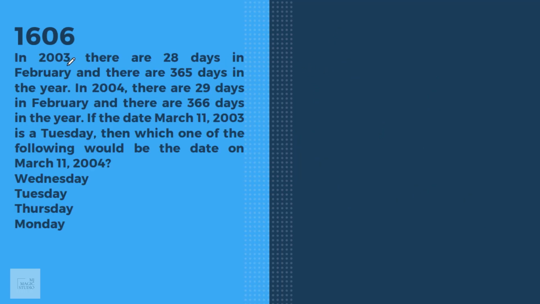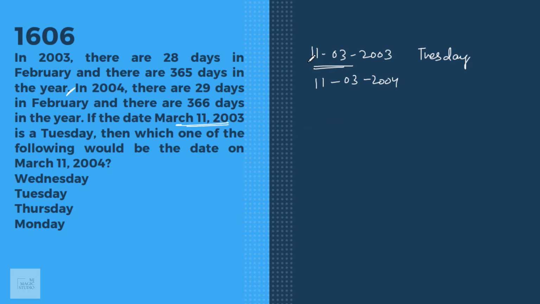In 2003, there are 28 days in February and there are 365 days in the year. In 2004, there are 29 days in February and there are 366 days. If March 11, 2003 is Tuesday, then which one of the following would be the date on March 11, 2004? 11 March is given.